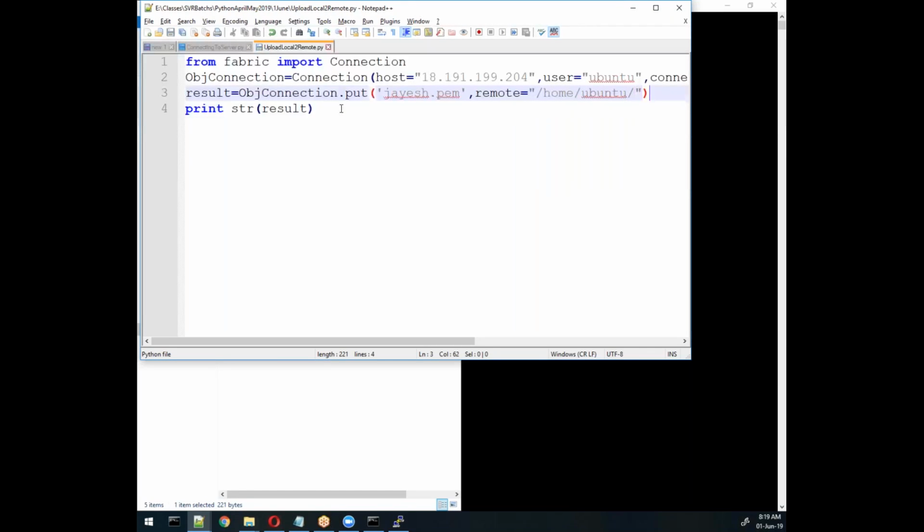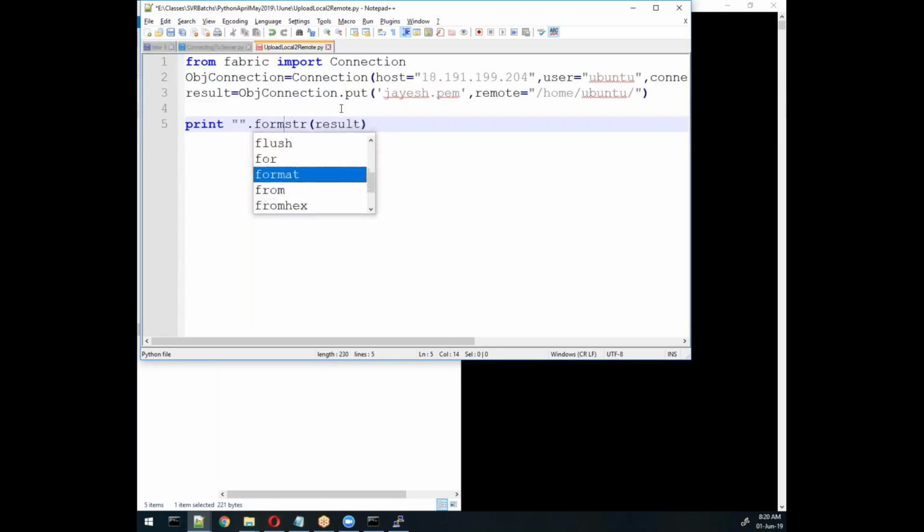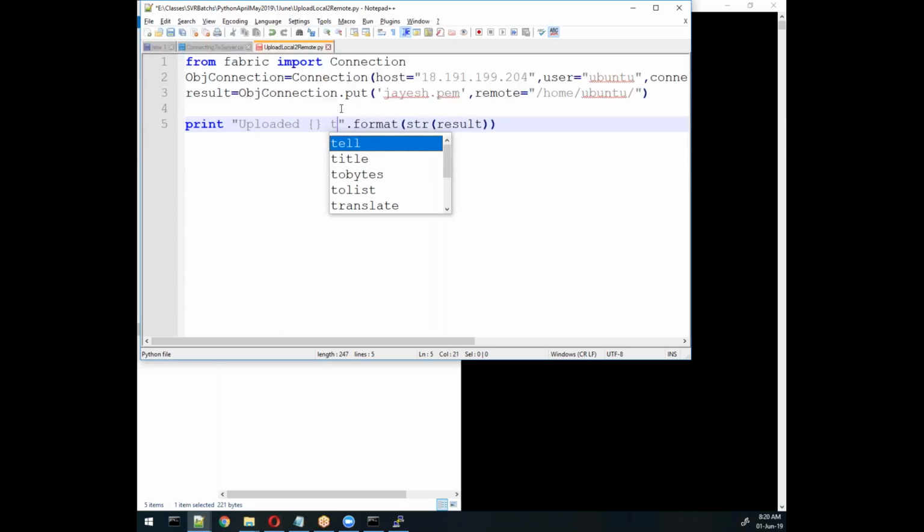So I can get the result in this result object. So I'll display this result object with this dot format, and here I'll write uploaded, and here we require parameters, to this location.